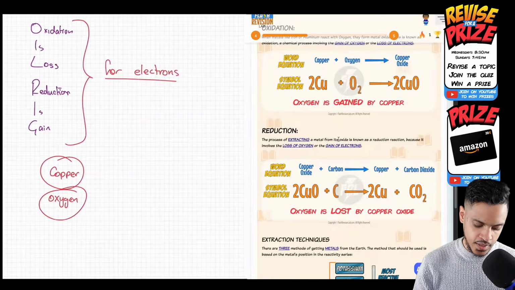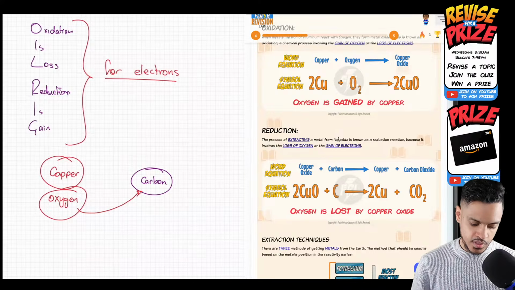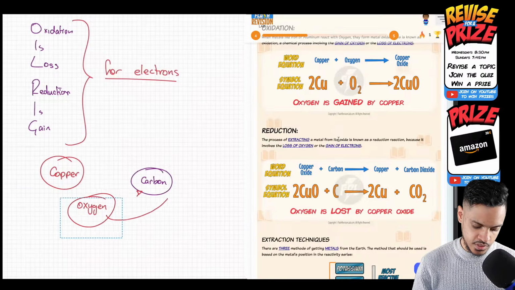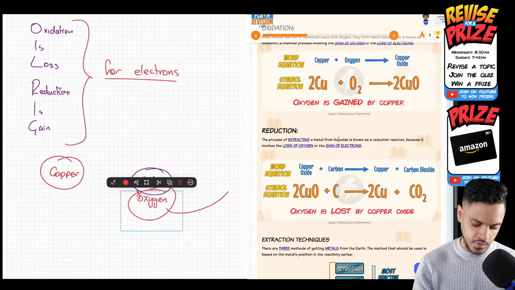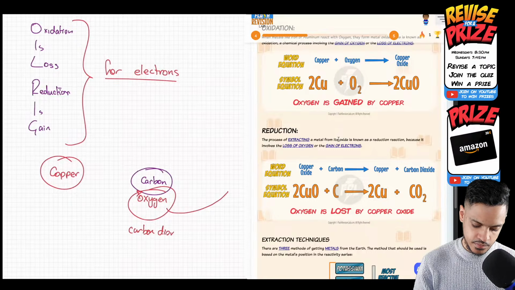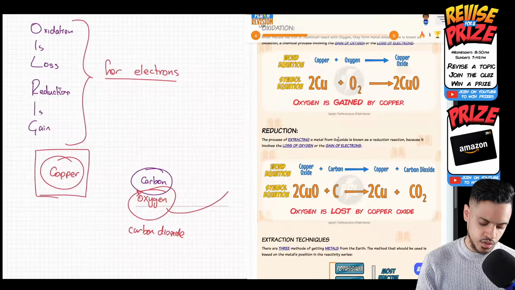What you do here is react this ore with carbon, and what carbon does is remove the oxygen from the copper oxide. Essentially, the oxygen goes over here, and what you get formed is carbon dioxide, and you're left with pure copper here.